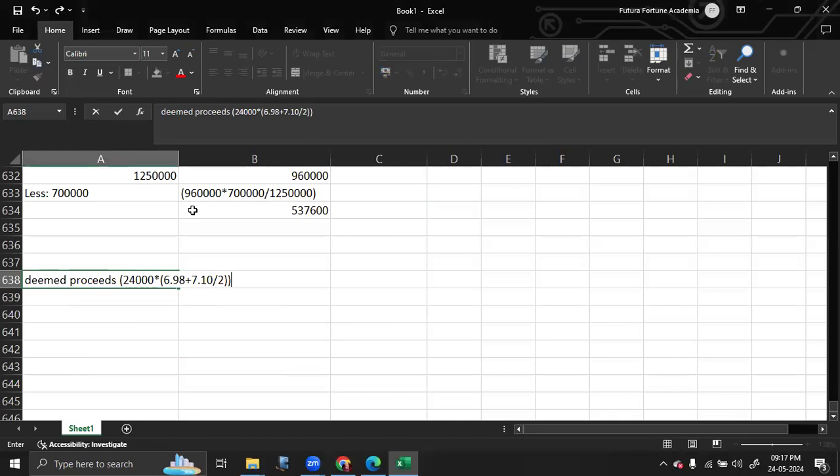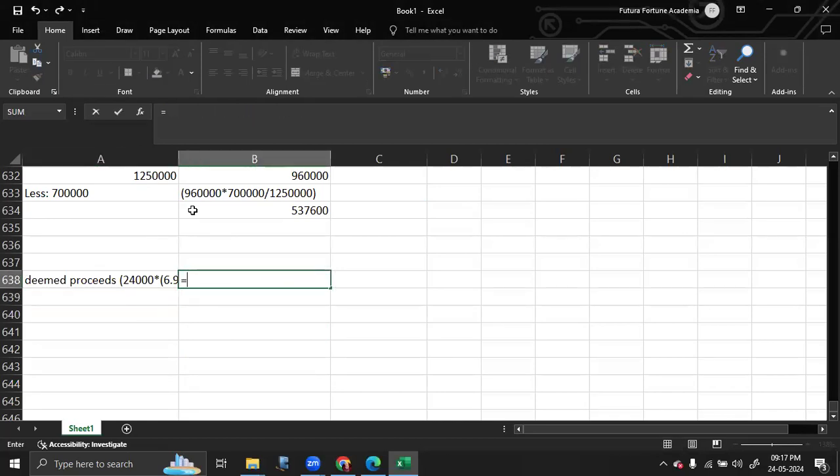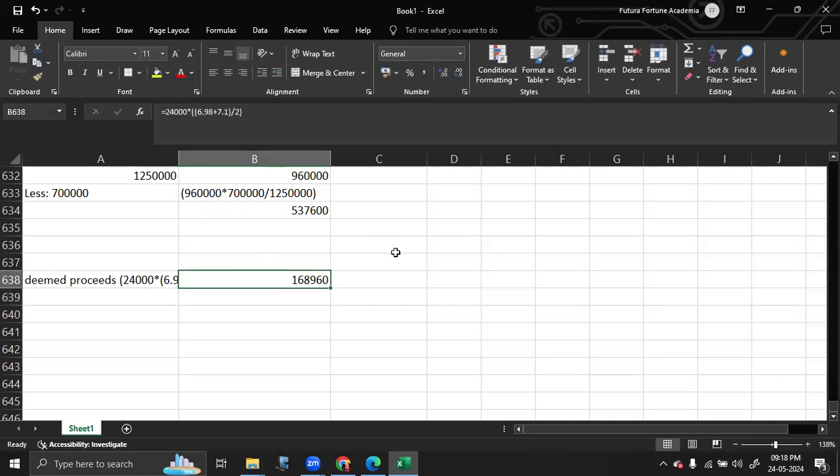So that is 24,000 into the average of 6.98 plus 7.1 divided by 2, which is 168,960.